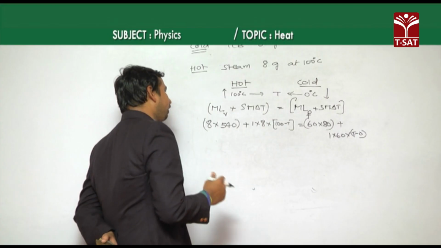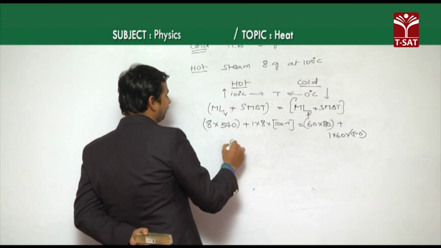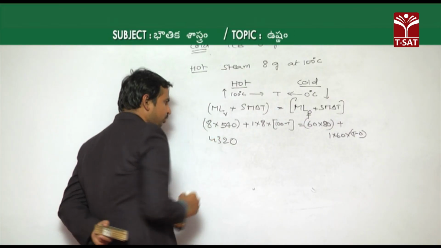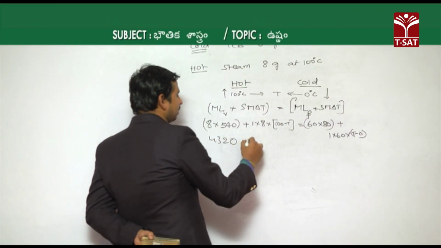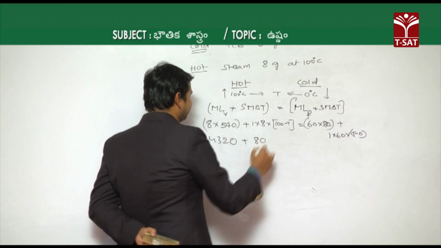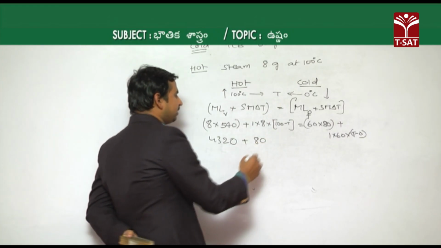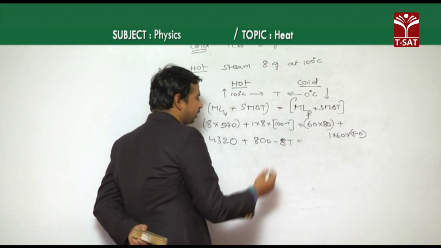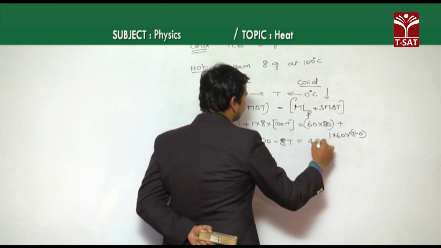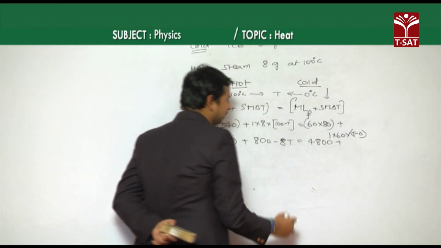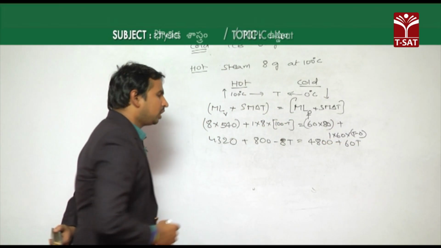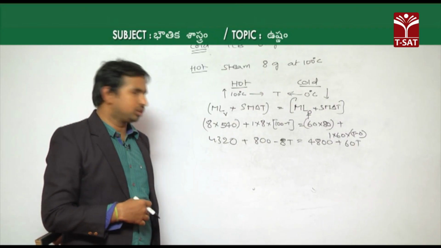Then if you take 8 into 40, which is 4320, plus 8 into 100, 800, minus 8T is equal to 60 into 80, which is 4800, plus 60T. What we need is to find the temperature here.